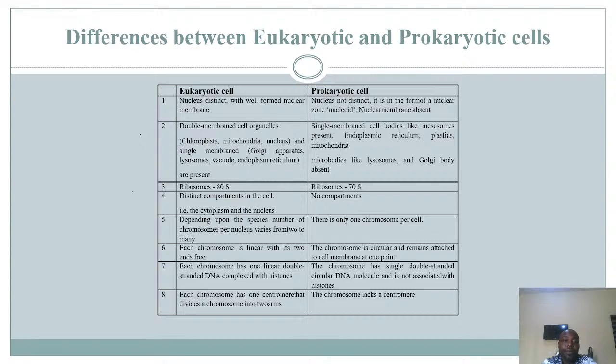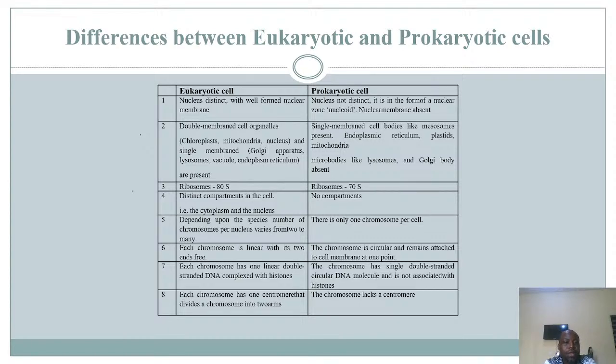Number five, depending upon the species, the number of chromosomes per nucleus varies from 2 to many. That means eukaryotic cells have 2 or more chromosomes, depending on the species. Whereas prokaryotic cells have only 1 chromosome per cell. When we talk about the chromosome, we're talking about their genetic material, their DNA. So in eukaryotic cells, chromosomes can be 2 or more, whereas prokaryotic cells only have one chromosome.